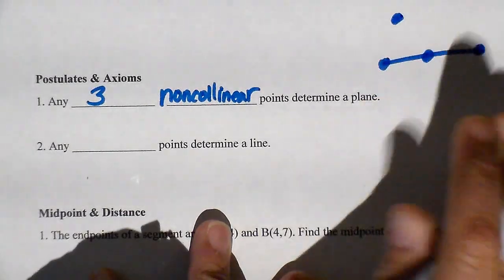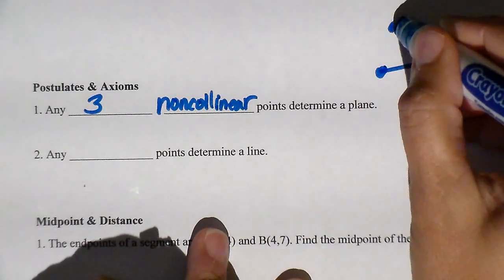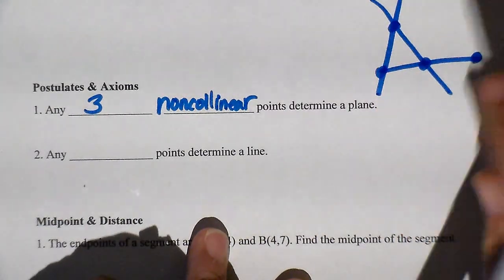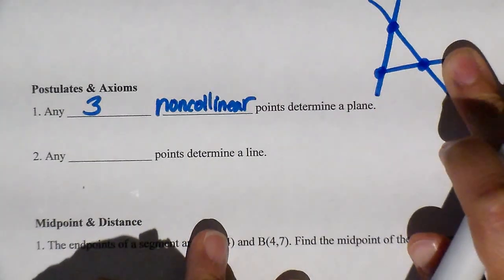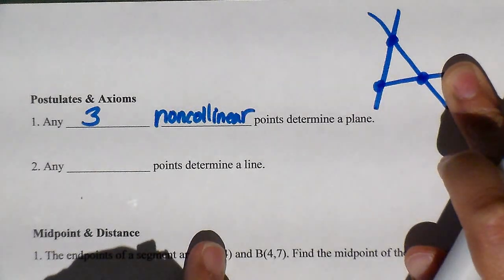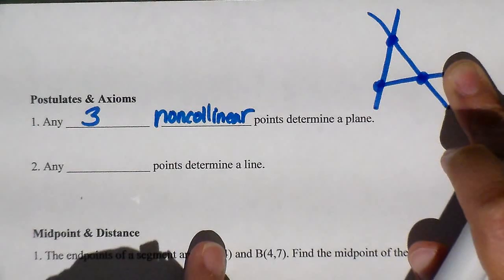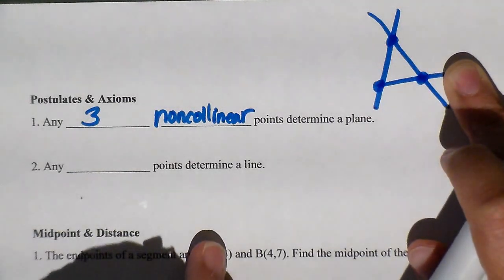So if I draw another point up here, now I can draw my plane. Okay? Ignoring this point right here, I've got three non-collinear points. They're making my tepee looking thing. All right? Any three non-collinear points. So when you name a plane, name it with three letters, and it has to be three non-collinear points.